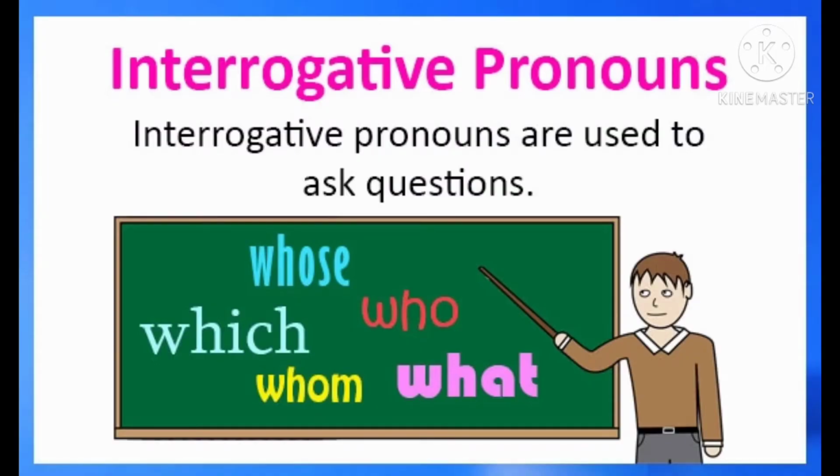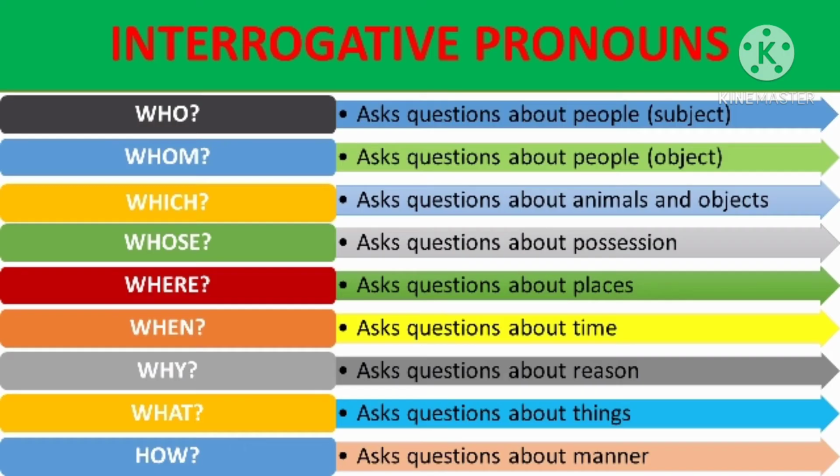The second kind of pronoun is interrogative pronouns. Interrogative pronouns are used to ask questions. For example, who, which, whom, what. Now let me tell you the usage of question words.